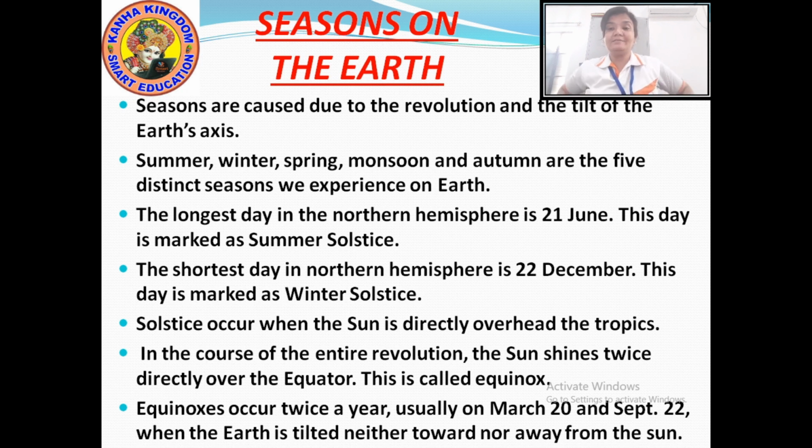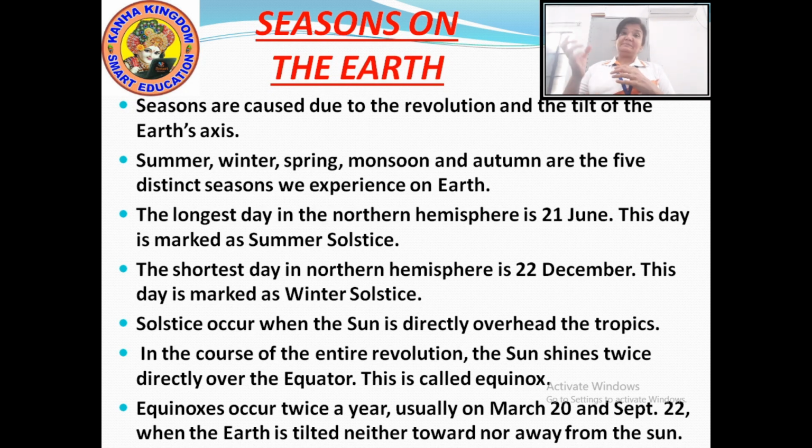Now, if I ask you what is equinox, you can easily tell me that, ma'am, when the sun shines directly over the equator, it is called equinox. This equinox occurs twice a year. And when does this occur?